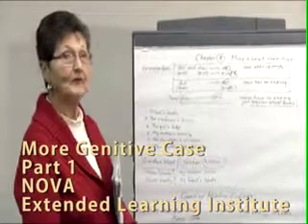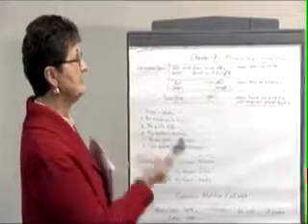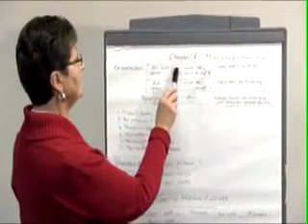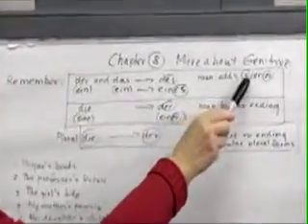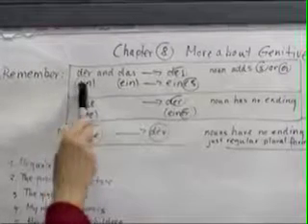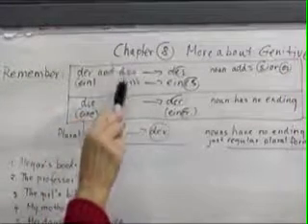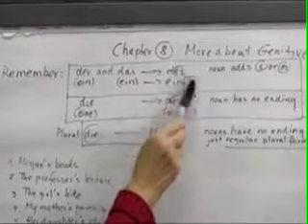Chapter 8, more about genitive. Now remember, we just learned that der and das change to des. The noun adds S or ES. If you have an ein word, der becomes ein, das becomes ein. Ein words also add the es.